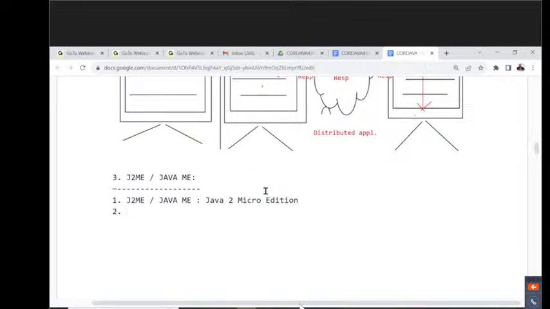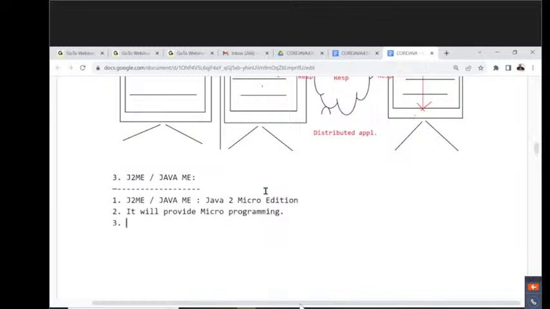J2SE will provide the fundamentals of Java. J2EE will provide server-side programming. Similarly, J2ME will provide micro programming. What type of programming, sir? Micro programming. Got it or not? Okay, fine. By using the fundamentals of Java, we can prepare standalone applications. By using server-side programming, we can prepare enterprise applications or distributed applications.